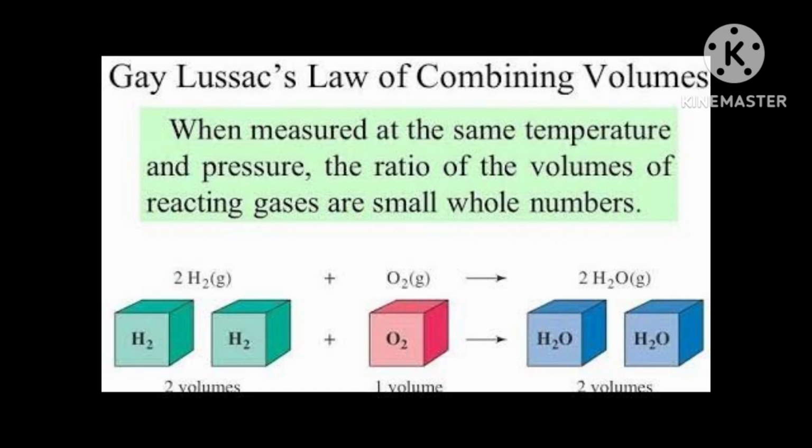If an element exists in two isotopes having atomic masses A and B, in the ratio m is to n, suppose they are found in the ratio m is to n, then what will the average atomic mass be?